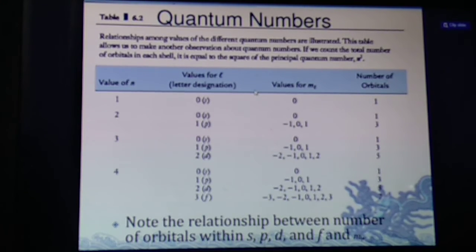When n equals 1, the value of l is 0, the value of m is 0, and the number of orbitals is 1. When the value of n equals 2, the value of l will be 0 and 1. When l is 0, m is 0, so the number of orbitals will be 1. Students, very interesting things: when l value is 1, m values are minus 1, 0, plus 1.